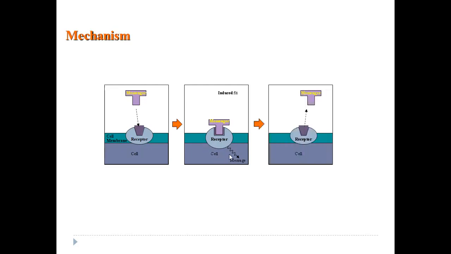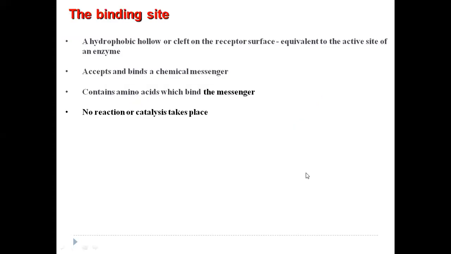Once the message is transmitted to the cell, the messenger again is leaving back. It is departing from the receptor, and the receptor, see the shape of the binding site here, again it is getting back to its original shape. This is the mechanism.